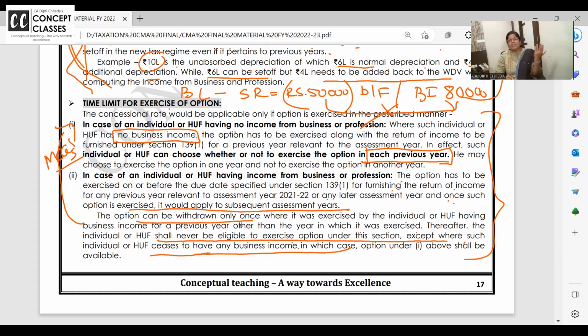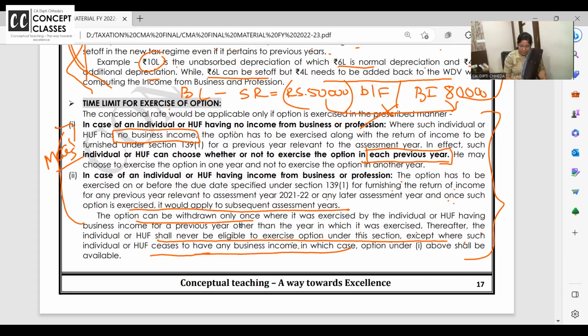Why did you opt out? Because you were not having business income. You said, okay, old regime, he can go. Again, you have business income, still you cannot opt in. Opting in is only once in a lifetime for business income. Clear? Business income opting is fine, ma'am.